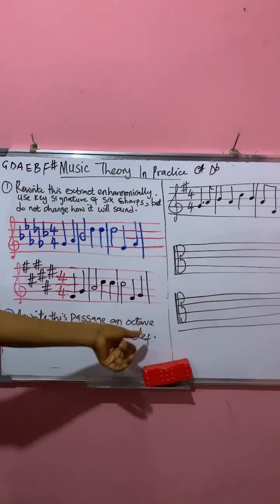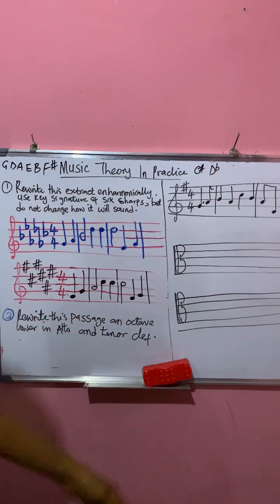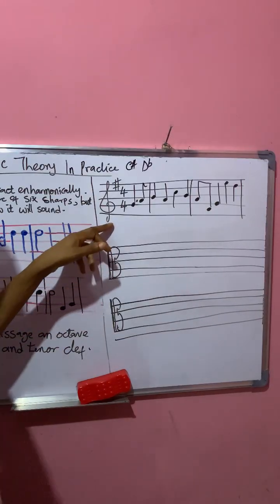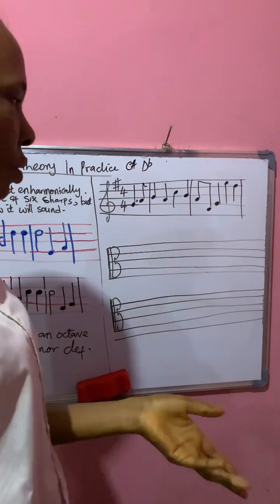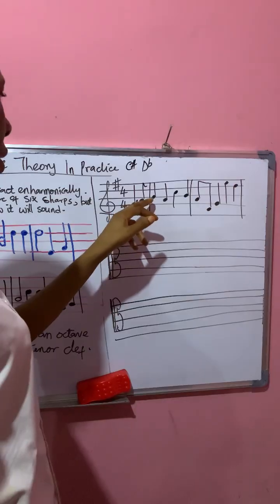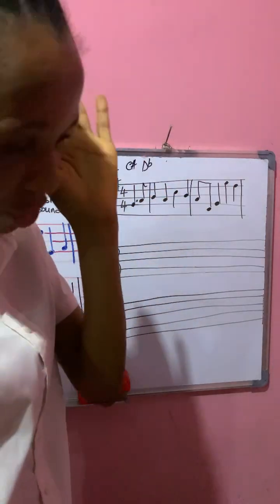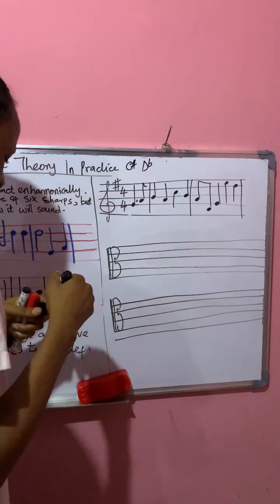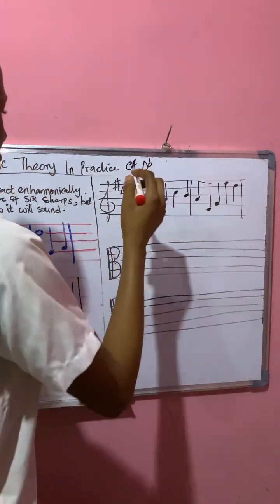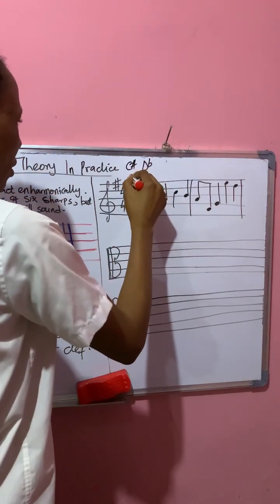Now rewrite this passage an octave lower in alto and tenor clef. In treble clef, the music is on G, one sharp is F sharp. So do, re, mi, re. Okay, sorry. So it's D. Let's write out the notes first to aid our learning.